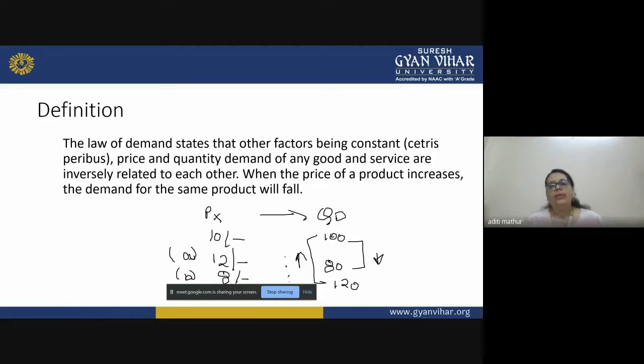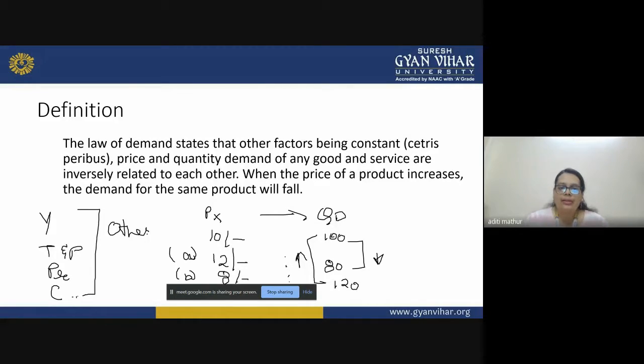So let us just have a quick recap on what we mean by the other factors. The other factors can be the income of the customer, taste and preference of the customer, prices of the related goods, right? Climatic changes. These and many more can be the other factors which might be affecting the quantity demand of our product X.